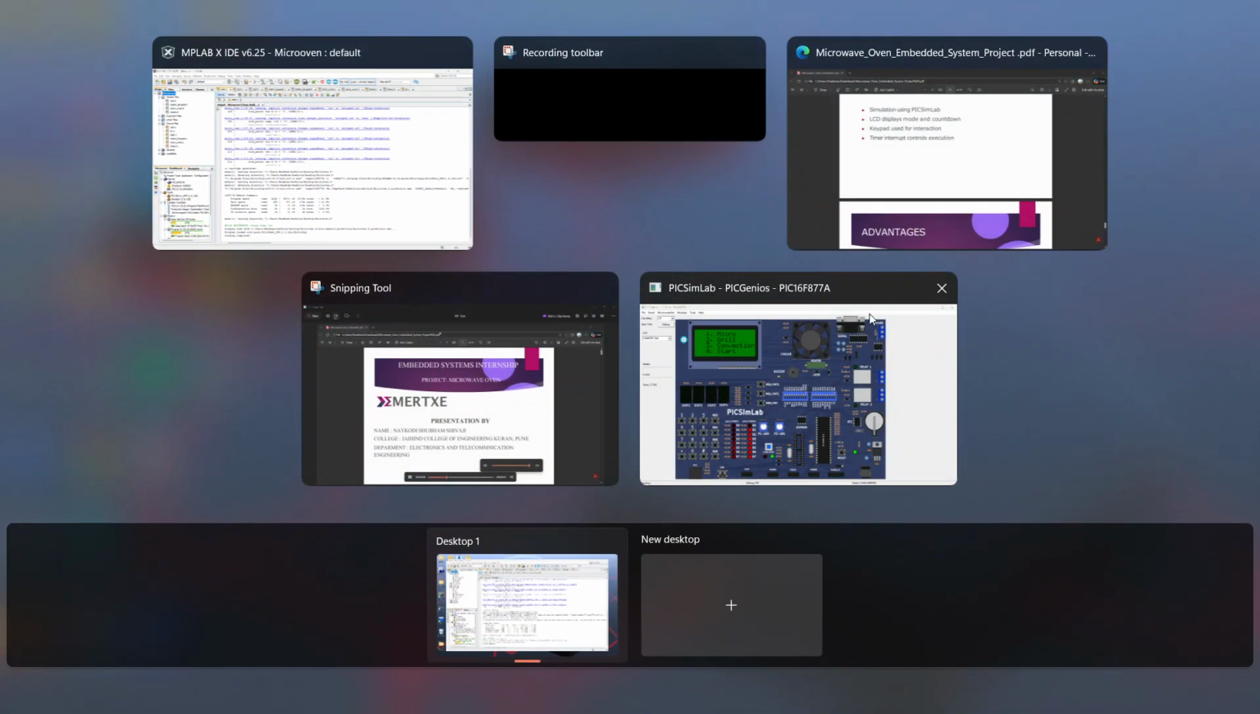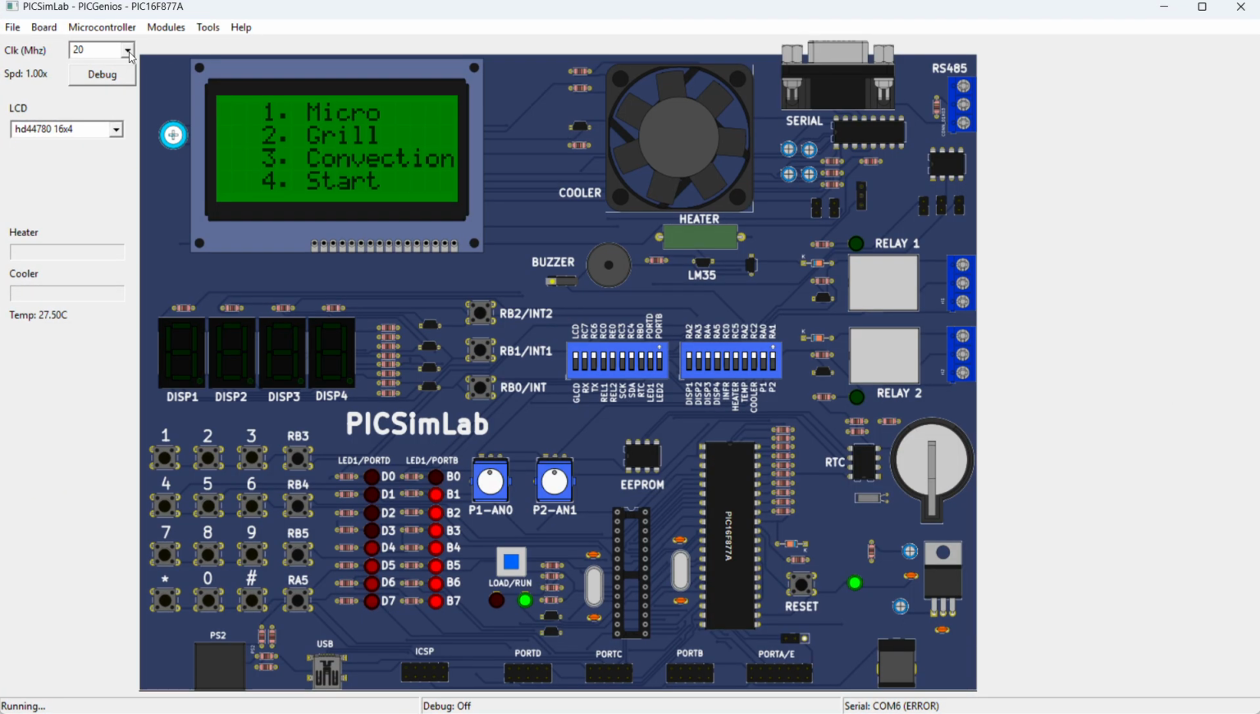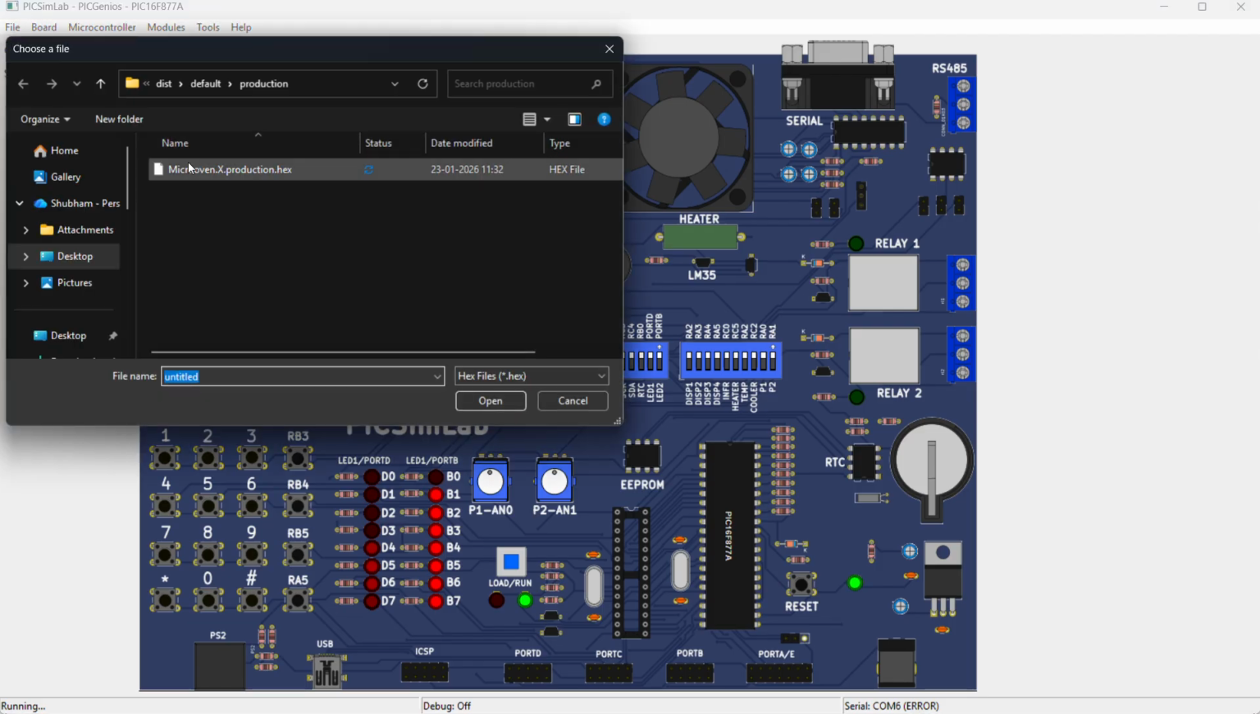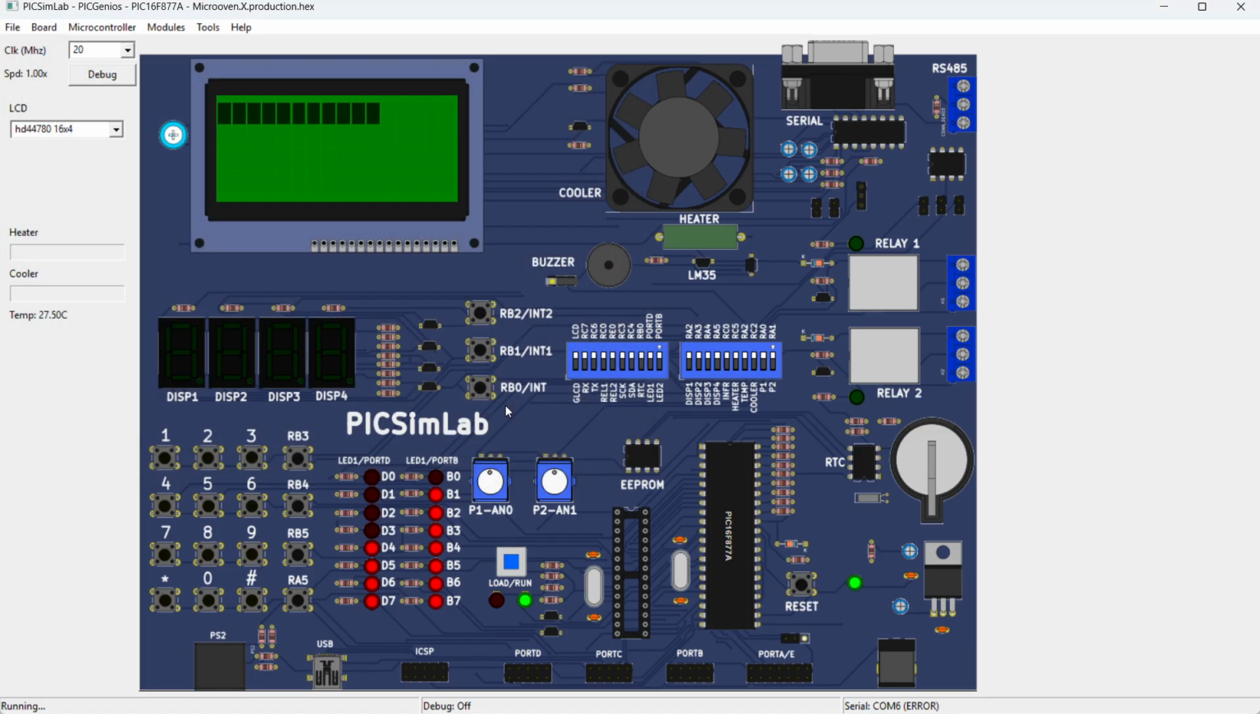Next one is the PIC microcontroller. First, load the hex file and reload. The file is saved on the desktop. Save the file and open it. The screen displays powering on the microwave oven. In the microwave oven, first one is micro mode, second one is grill mode, third one is convection mode, and fourth is start. So I press the first.